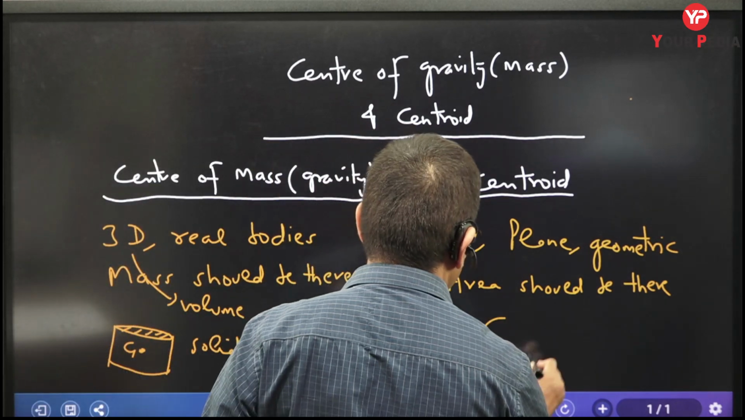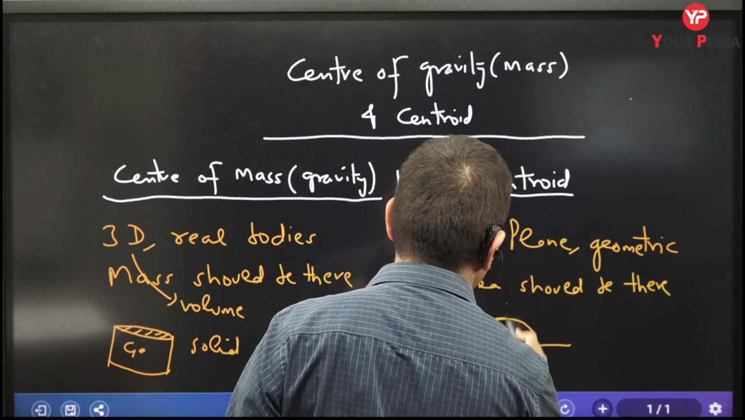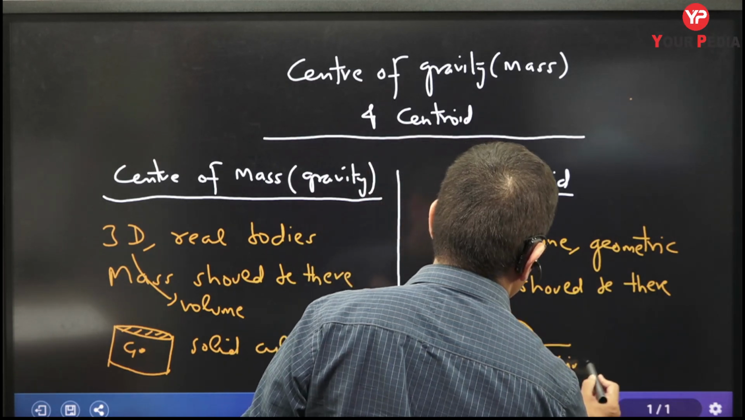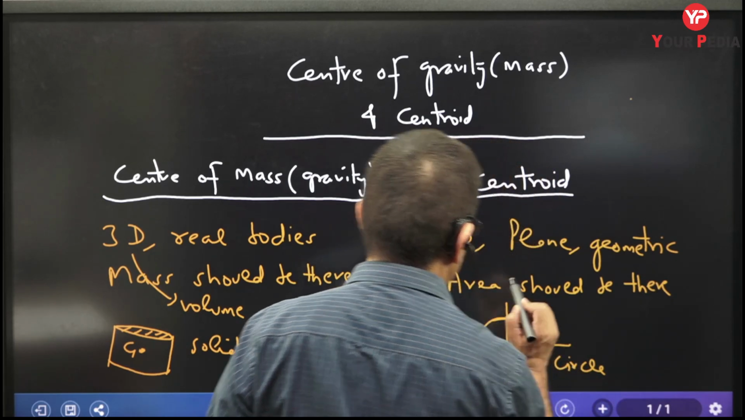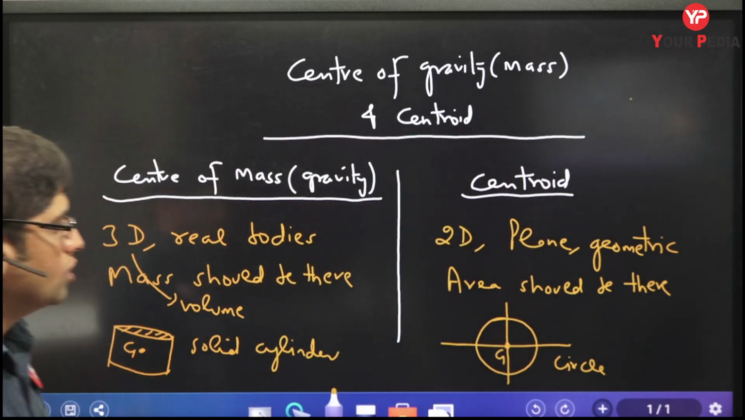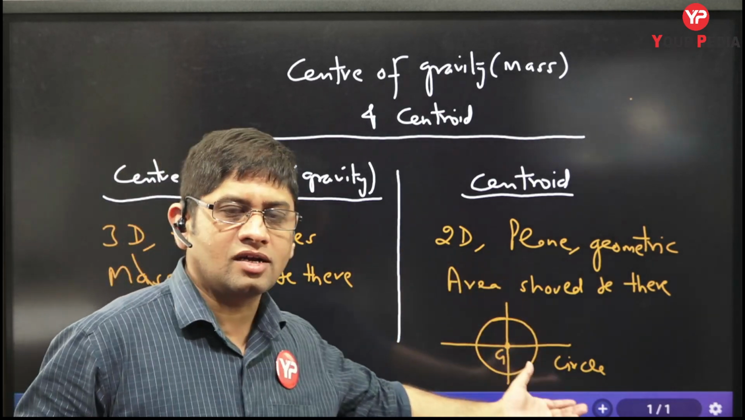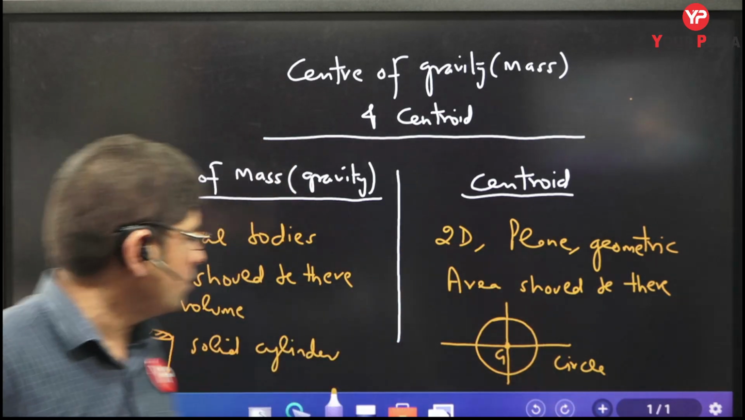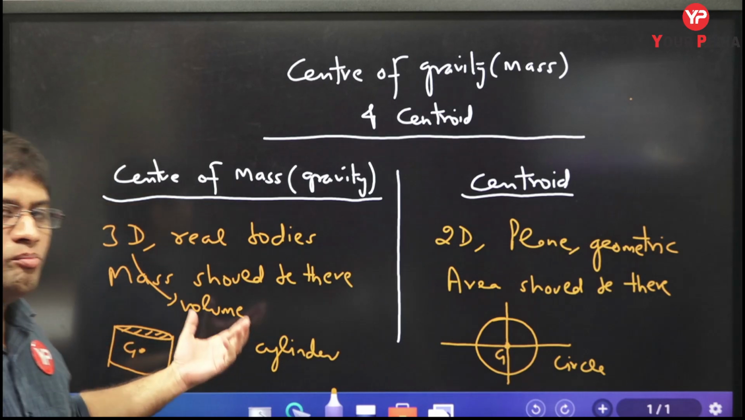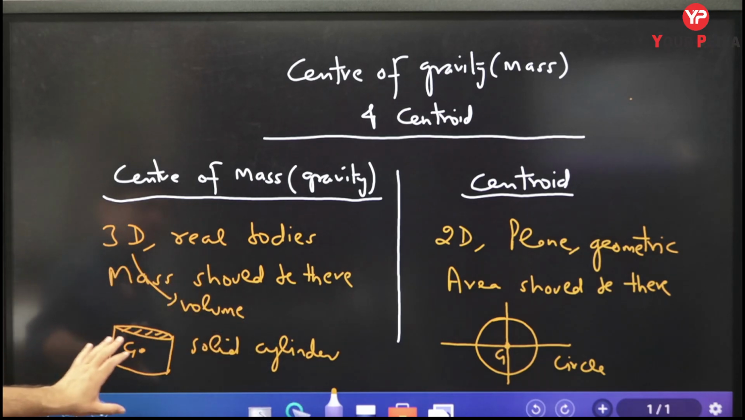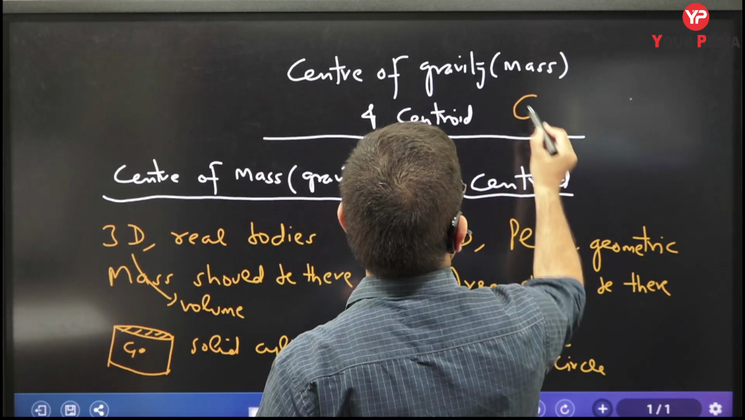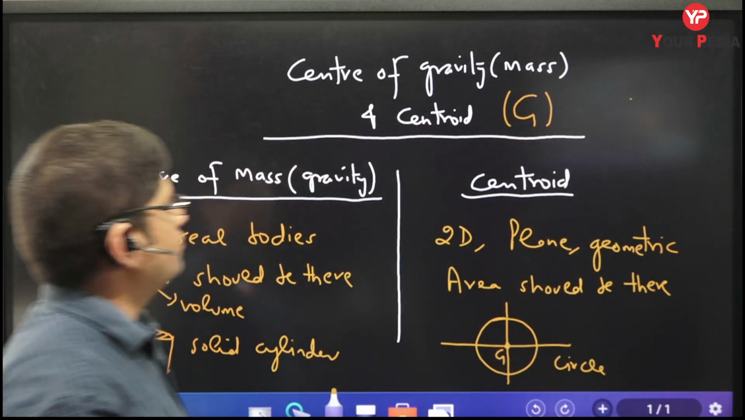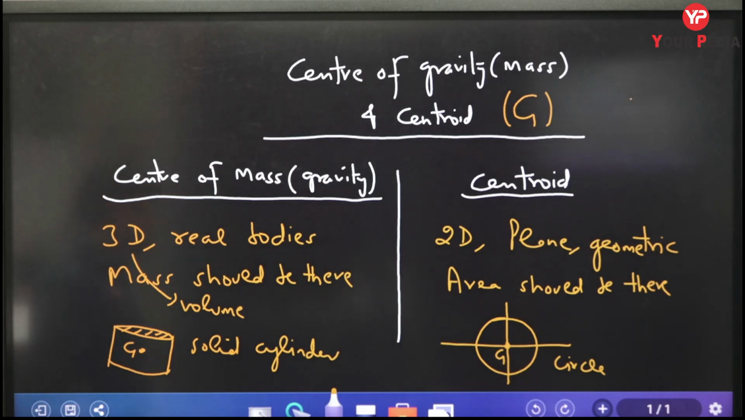Okay, now I give you a circle. If I give you a circle, then the circle has a center and hence a centroid also. So you can calculate the area of the circle and its centroid, and you can calculate the mass of the cylinder and hence its centroid also. Normally we will be representing both these things as G, center of mass or centroid.